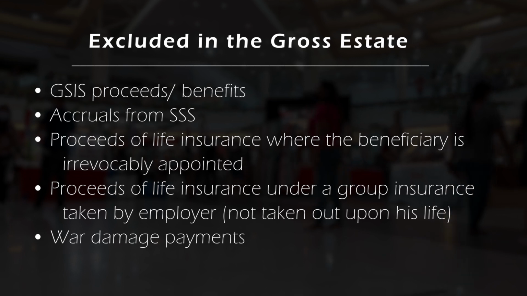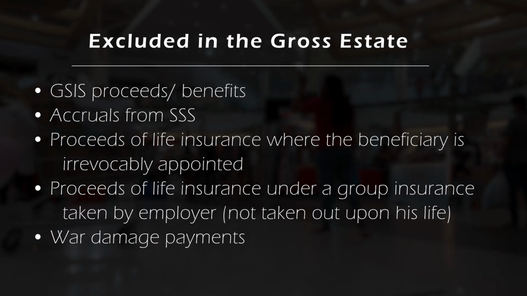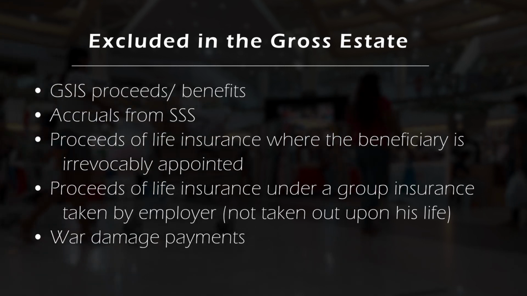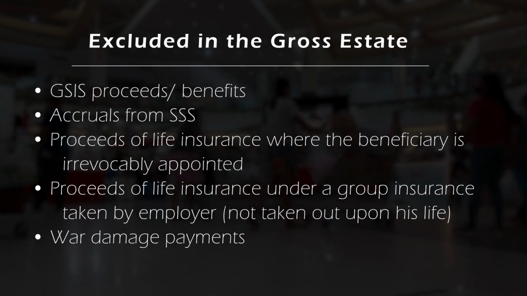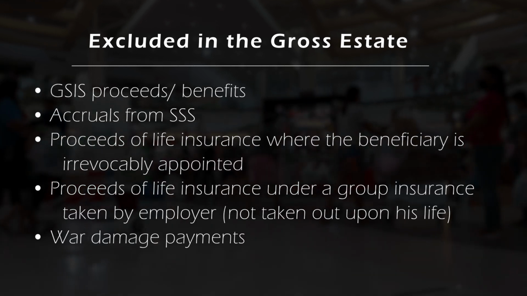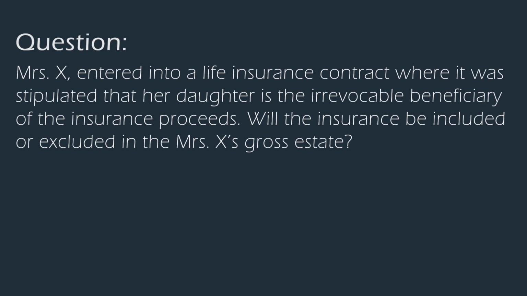Next would be proceeds of life insurance where the beneficiary is irrevocably appointed. In order for the life insurance to be excluded, the heir or beneficiary should be expressly stipulated to be irrevocable. So for example, Mrs. X, decedent, stipulated that her daughter is the irrevocable beneficiary of life insurance.